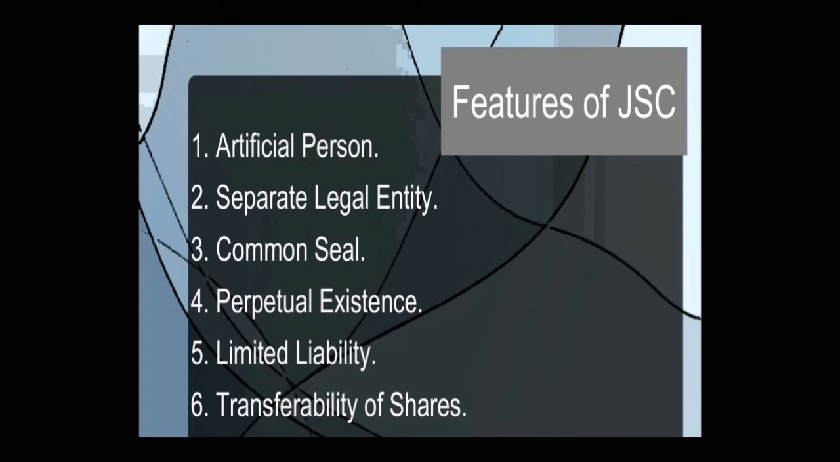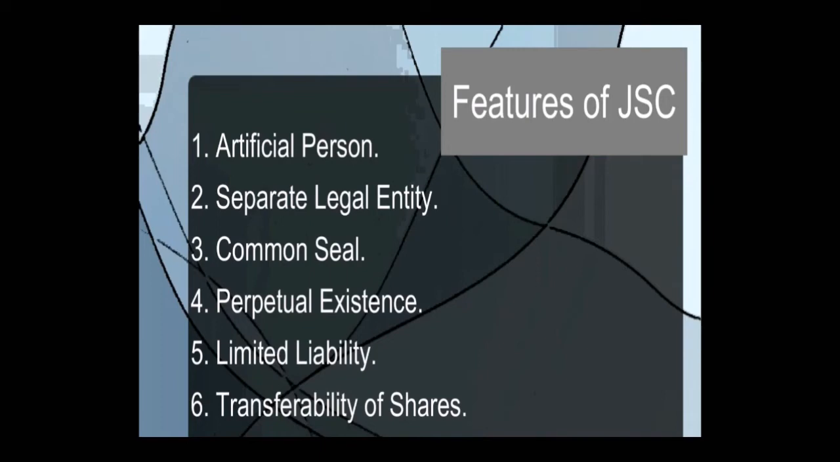Next point is limited liability. In the previous forms, we have seen liability was unlimited. It means personal property was also involved in the business. But here it's not like that. Personal property will not be involved. Every member, every shareholder is liable to the extent of the shares they have purchased. That's why the point is there, limited liability. Next point, you can see transferability of shares. Here shares are easily transferable from one person to another, which was not possible in the previous forms.